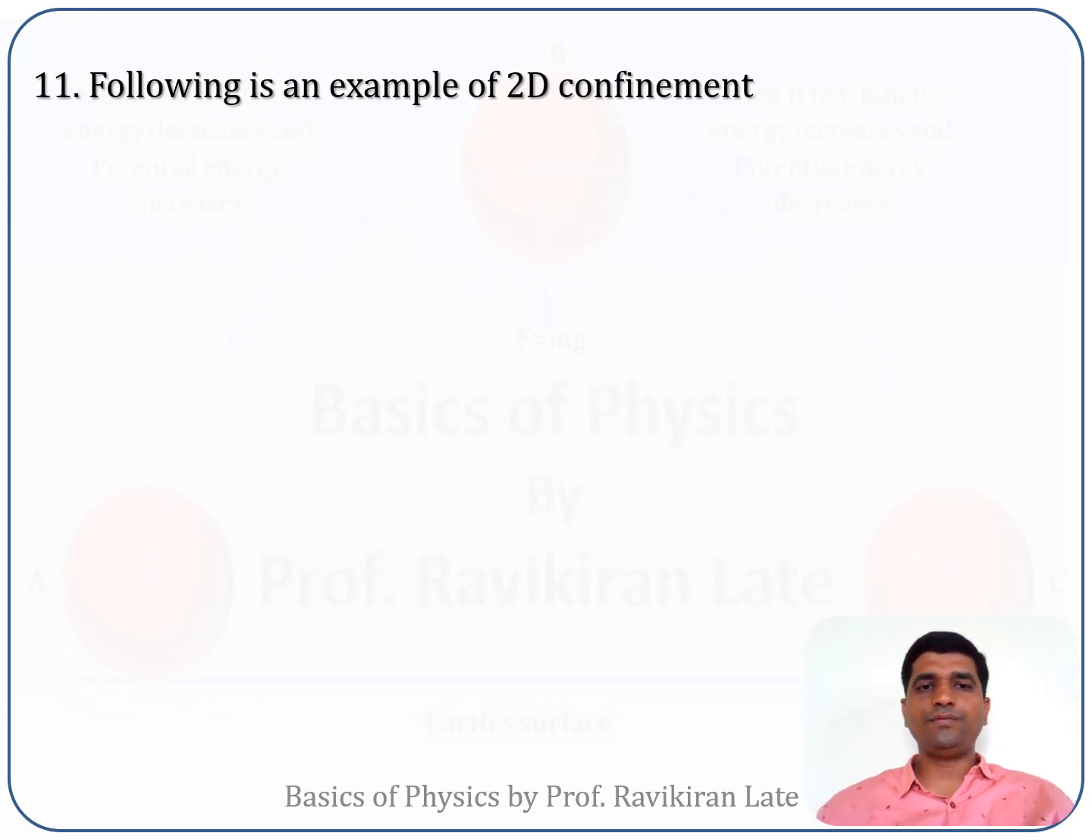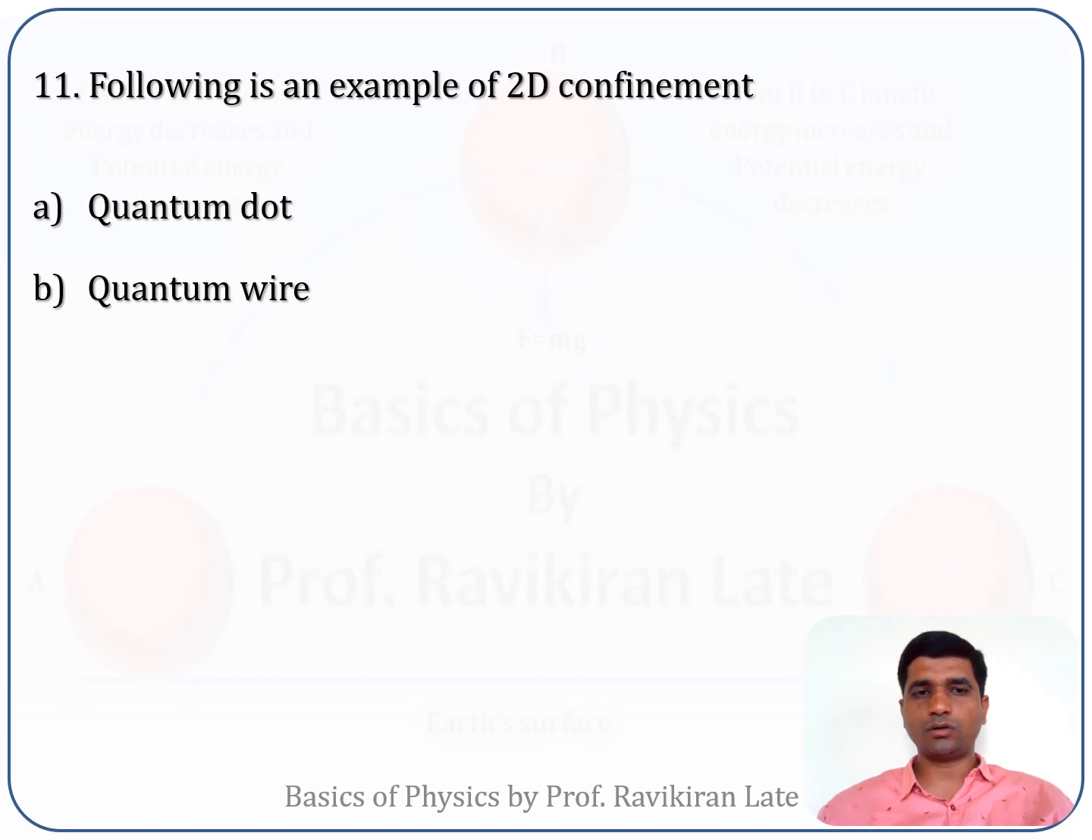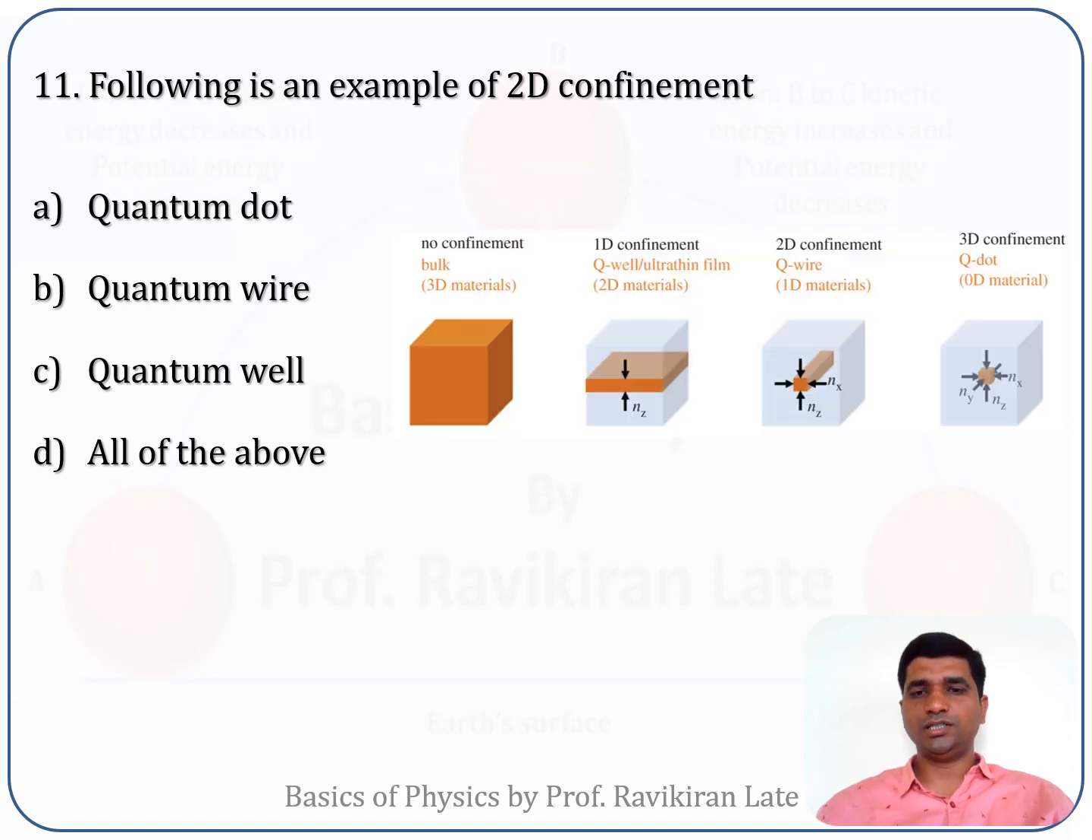11th question is, following is an example of 2D confinement. Option A, quantum dot. Option B, quantum wire. Option C, quantum well. And option D, all of the above. Just as we had seen in our earlier MCQs, materials are classified depending upon how many degrees of confinement are applied to them.